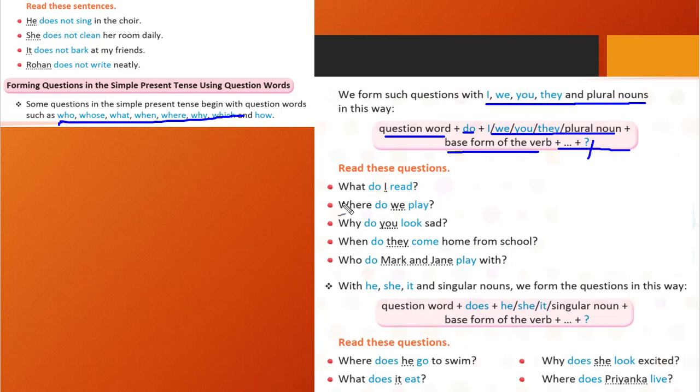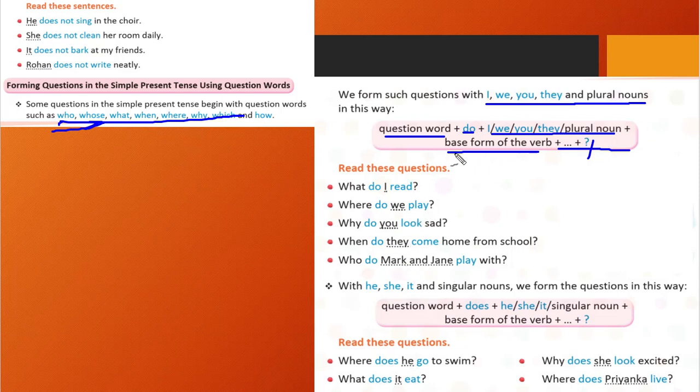You see here, what is our question word. That we have used: what, where, why, when, who. After that we will use do. You see, all are in blue marks. Then we have used I, we, you, they and plural nouns, like Mark and Jen.